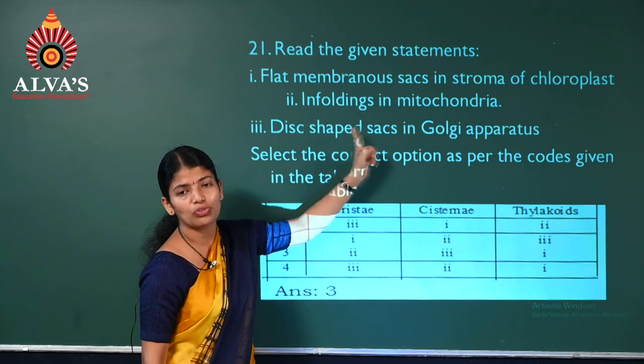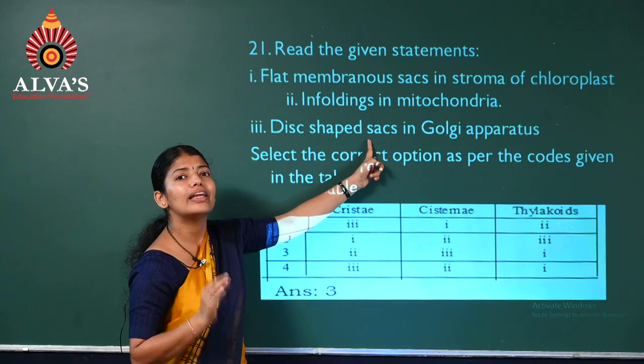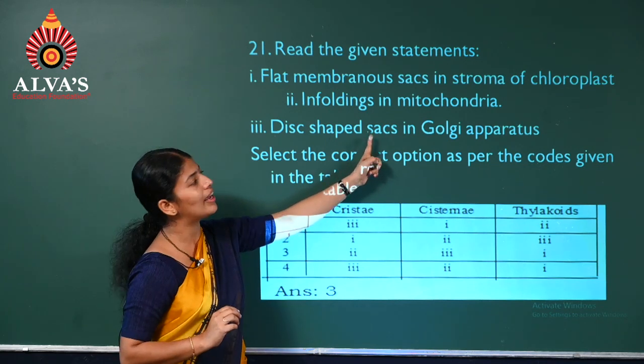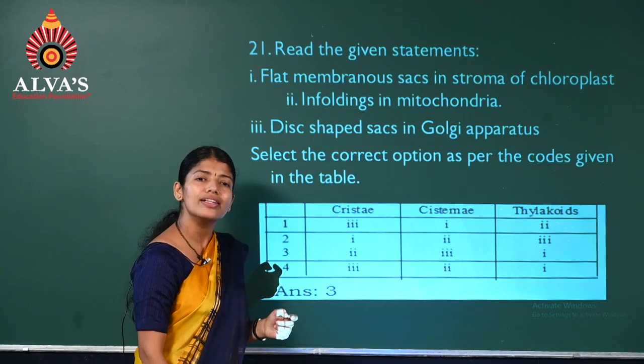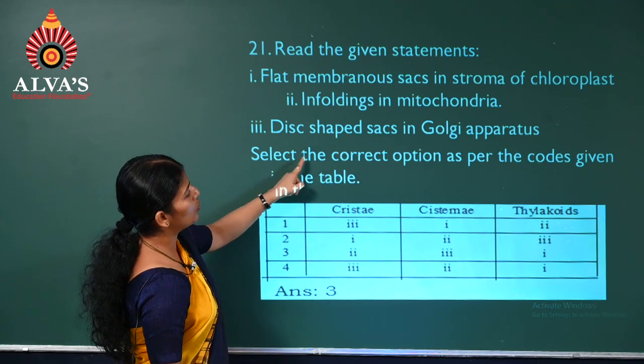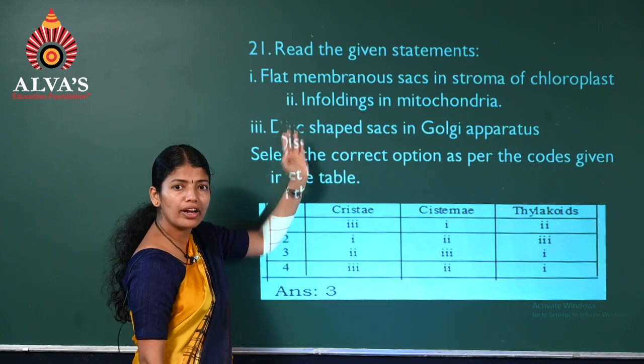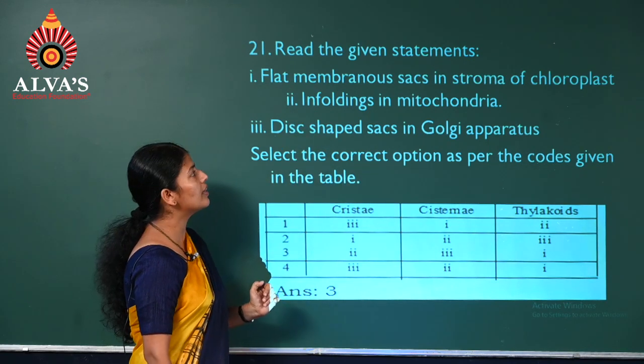Disc-shaped sacs, which we have already come across, are nothing but cisternae. In case of Golgi, those disc-shaped structures are called cisternae. So we have to select the correct option. Already we have answered it.